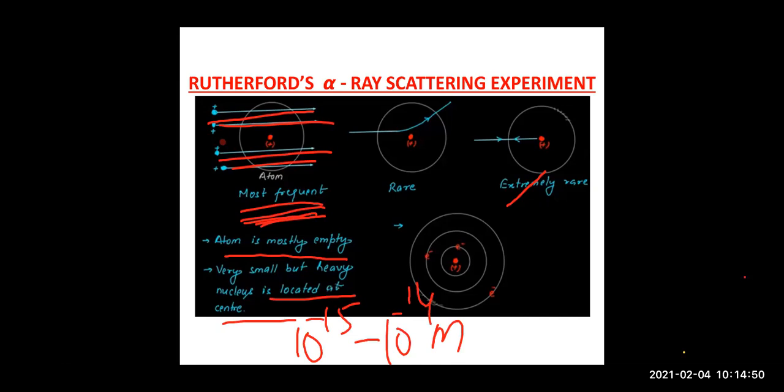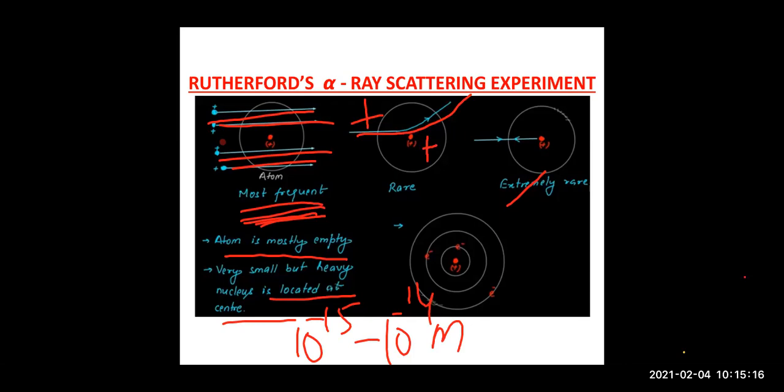Then from the second observation of Rutherford, that is the scattering of alpha particles, alpha particles are getting scattered. Why do they get scattered? Alpha particles are positively charged, and the nucleus must be positively charged, so they repel.